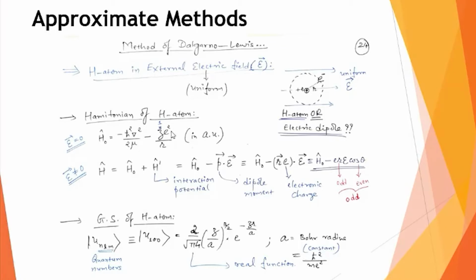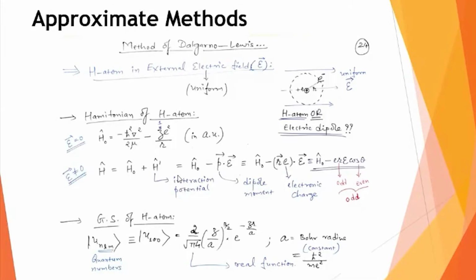When the electric field is zero, it is this Hamiltonian. But whenever you switch on the electric field, whenever you keep your hydrogen atom in the electric field, this H dash term, which is nothing but the interaction of the electric dipole with the electric field, is added to the H0 part. So my total Hamiltonian is now split into two parts: the unperturbed part, the Hamiltonian of the hydrogen atom, and H dash, the interaction of the dipole moment with the electric field.